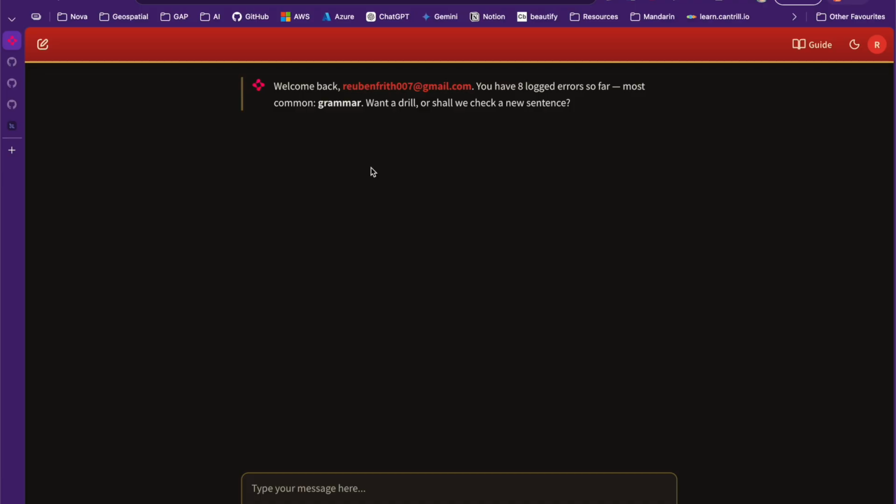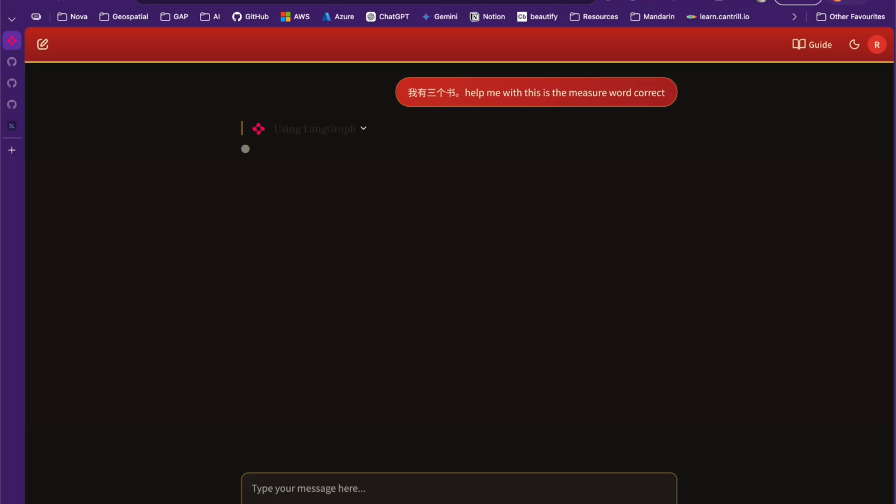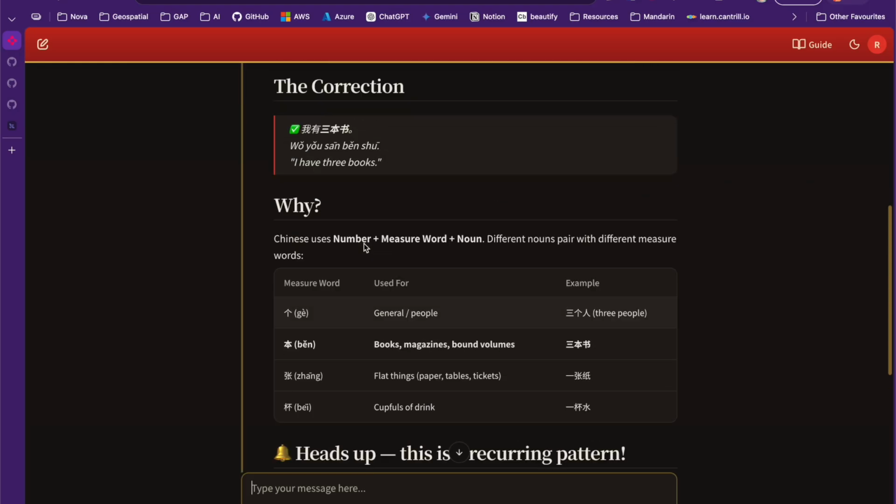But let's look at my profile in particular, because that's the one I've been playing with a lot. Let's do a pretty common error that I run across, which is measure words. So here I've written 我看三个数, so help me with this. Is the measure word correct? In Chinese there are actually quite a lot of measure words. It's not just that you count and that's it, like there's one dog, there's one cat. Usually there's a word in there that gives the measure of it.